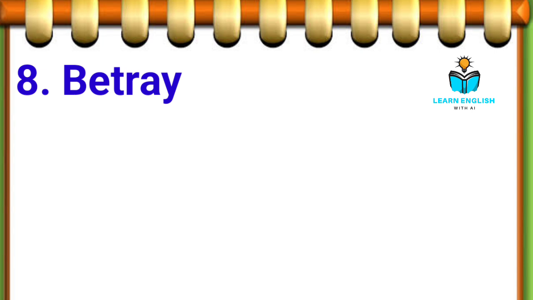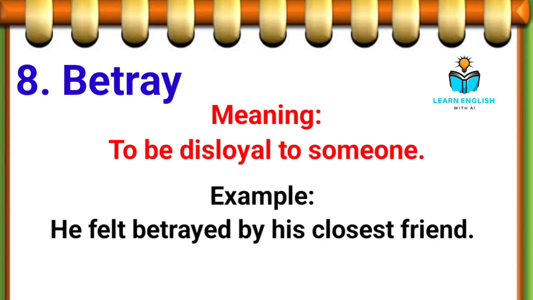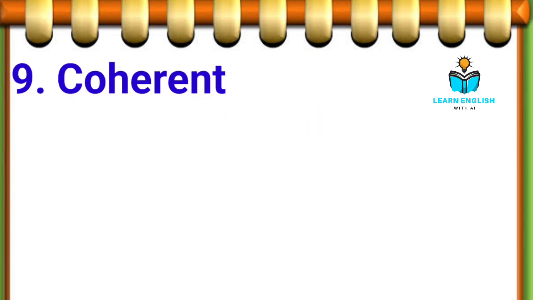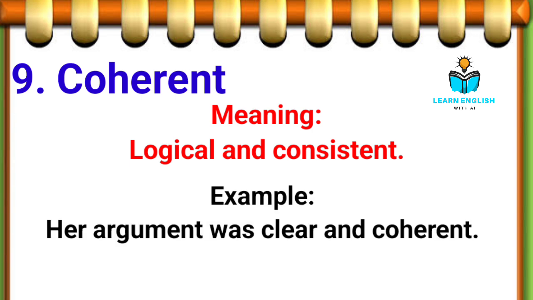8. Betray, to be disloyal to someone. Example: he felt betrayed by his closest friend. 9. Coherent, logical, and consistent. Example: her argument was clear and coherent.